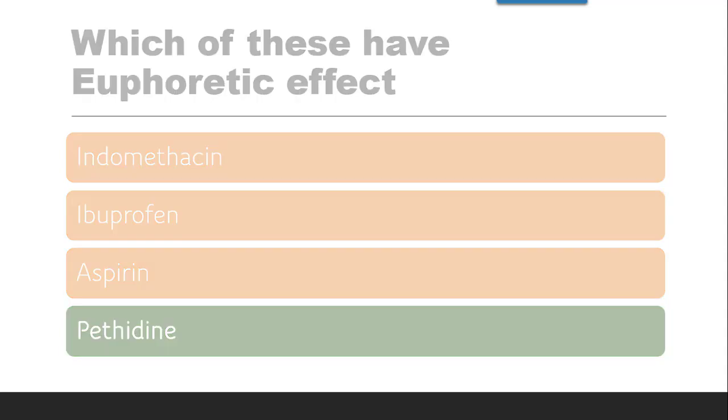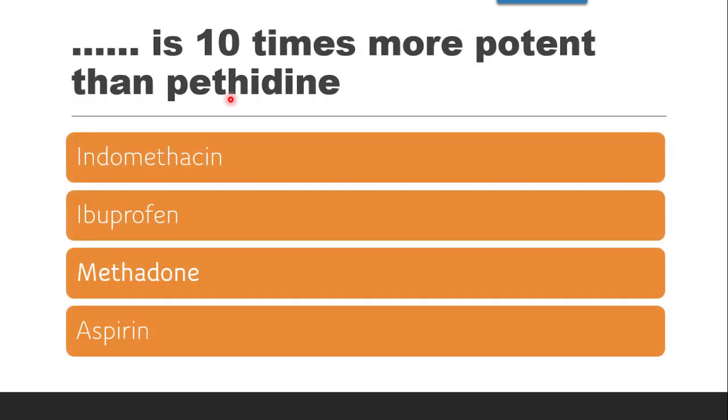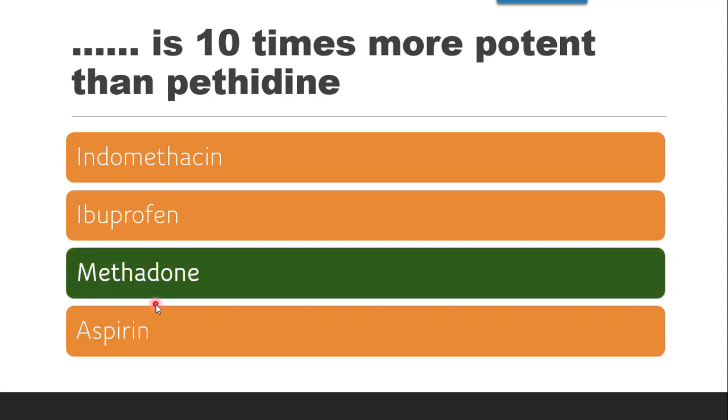Next question is, dash is 10 times more potent than pethidine. Now pethidine, you all know that pethidine is a synthetic agent of narcotic analgesics. Now what is more potent than the pethidine, than the synthetic derivative also? The options are indomethacin, ibuprofen, aspirin. All these three are not narcotic analgesics. So the correct answer is methadone.